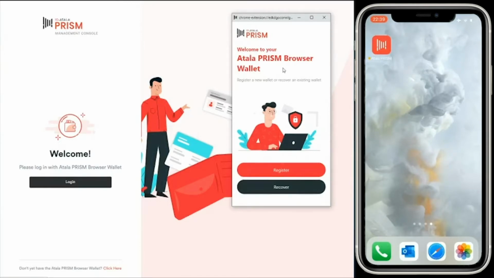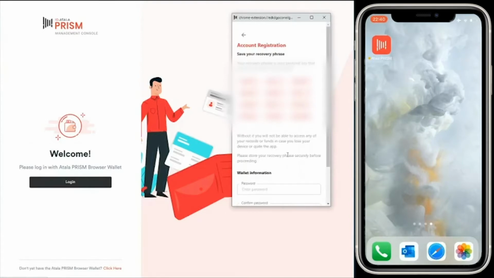So what we're going to do now is a quick run through of creating and issuing some credentials, and we're going to use this in the context of Atala PRISM's first deployment, which is in the Republic of Georgia. So as you all know, we're working with the Ministry of Education in the Republic of Georgia to deploy Atala PRISM to all the schools and universities there, to allow students to receive their credentials by Atala PRISM. So what I'm going to do now is register as a university in the Republic of Georgia via the browser wallet.